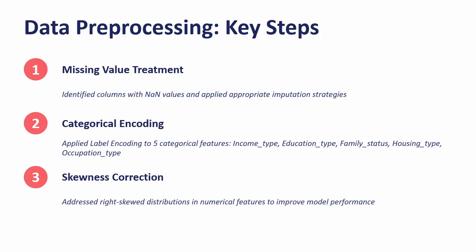Step 3, skewness correction. We adjust the right-skewed distributions in our numerical features to make them closer to a normal distribution, which typically improves model performance and stability. These three steps constitute our fundamental pre-processing pipeline and ensure our data is clean and ready for modeling.